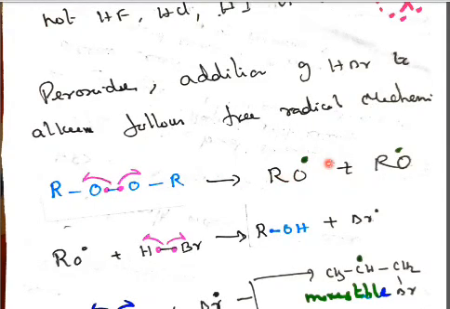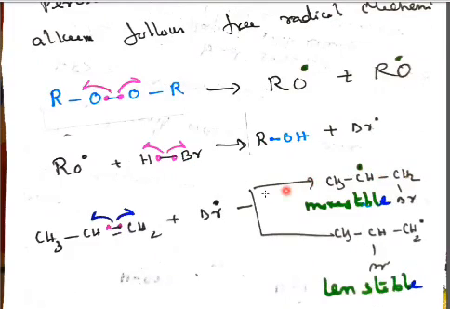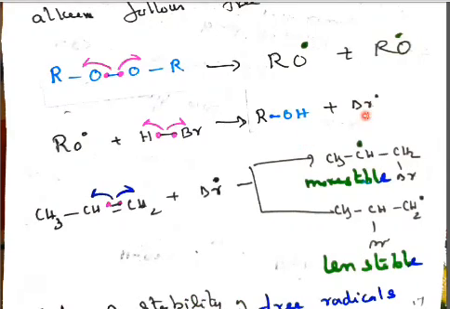So we get an RO free radical plus an RO free radical. This RO free radical reacts with HBr. In HBr the single bond breaks, with the hydrogen taking one electron and the bromine taking one electron. The hydrogen's electron combines with the oxygen free radical to form ROH, leaving a bromine free radical.